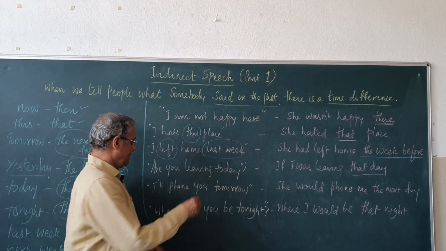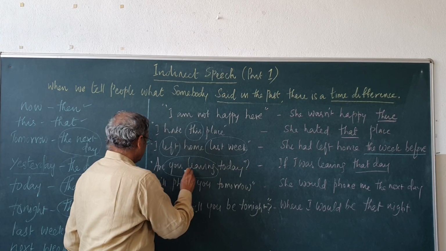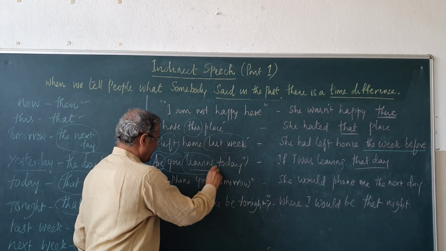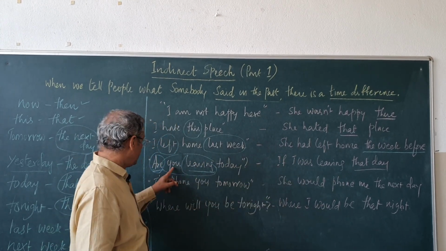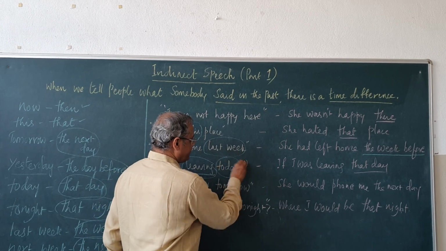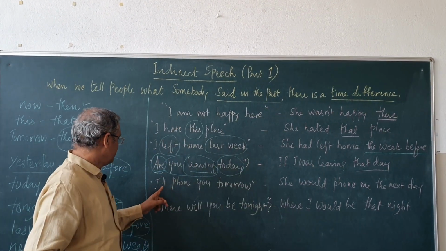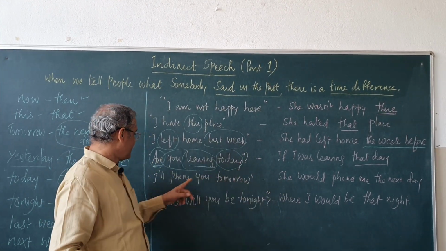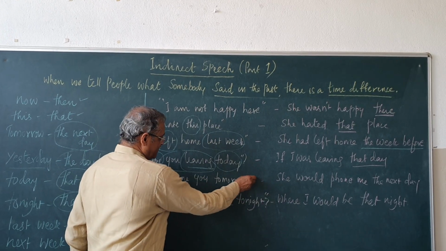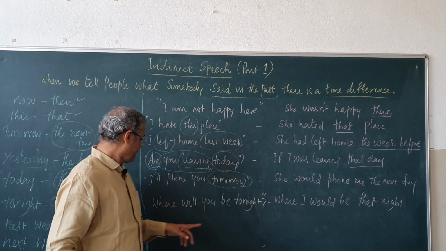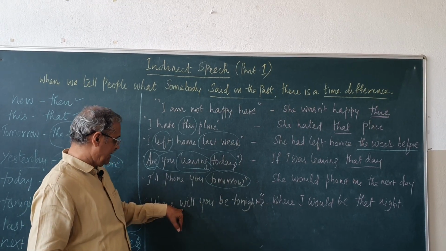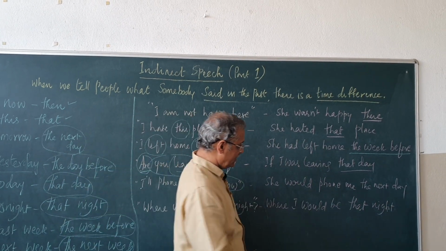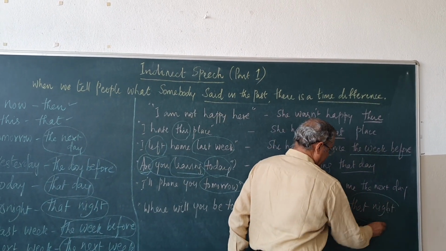"Are you leaving today?" Present continuous becomes past continuous, "was leaving". "Today" becomes "that day". "I will phone you tomorrow." "Will" becomes "would". "Tomorrow" becomes "the next day". "Where will you be tonight?" "Will" becomes "would". Where I would be that night. "Tonight" will become "that night".